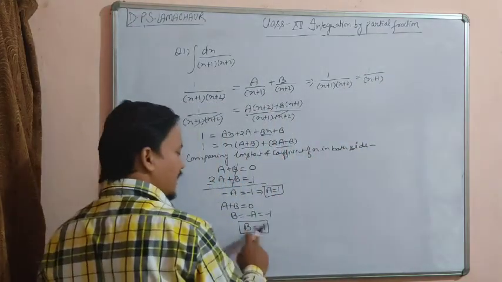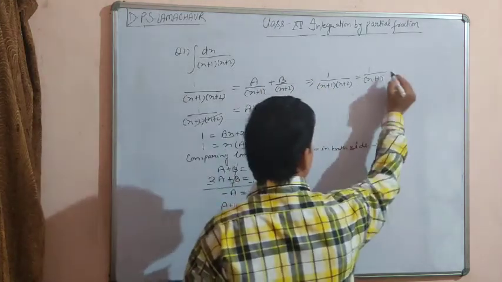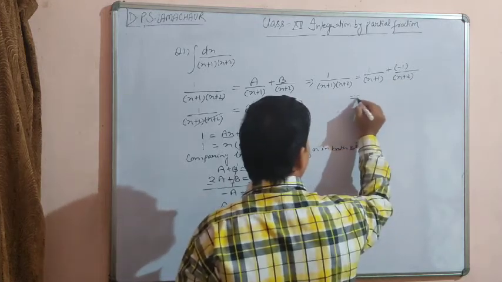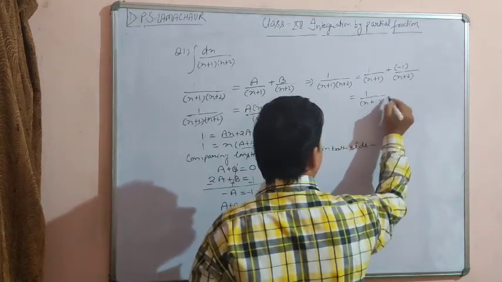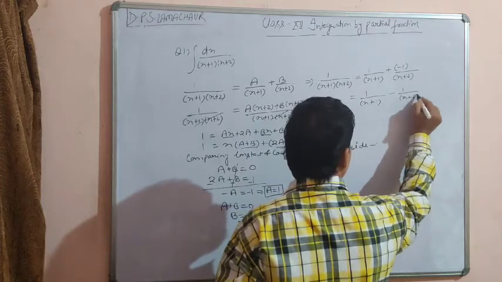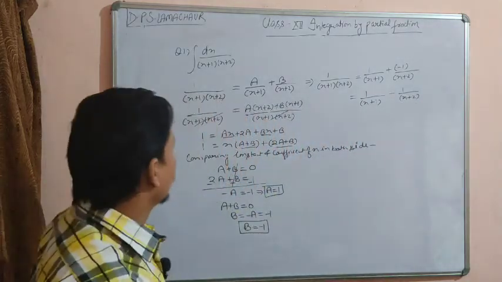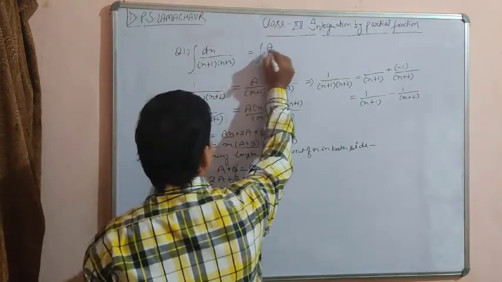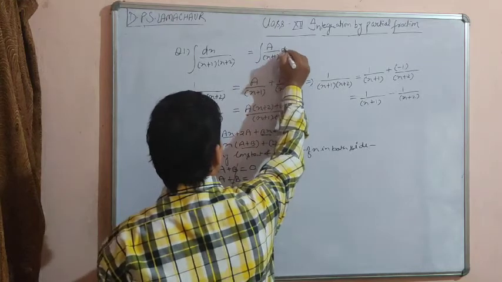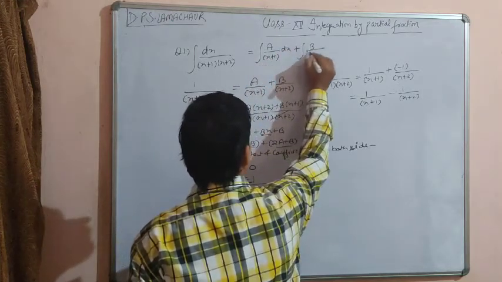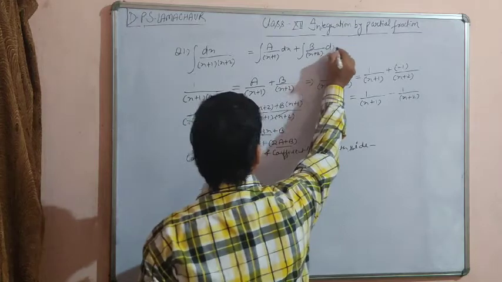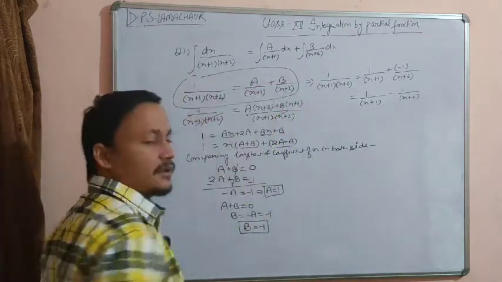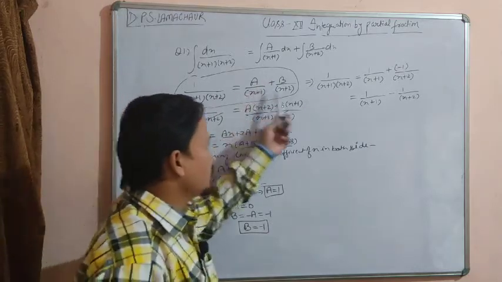And what is the value of b? Minus 1. So after putting the value of b here, minus 1, what do we get? We get 1 upon x plus 1 minus 1 upon x plus 2. Now see here, integration of dx upon (x plus 1)(x plus 2) is integration of a upon x plus 1 dx plus integration of b upon x plus 2 dx. Why? Because we express this amount in terms of a upon x plus 1 plus b upon x plus 2, and the value of this amount is this.